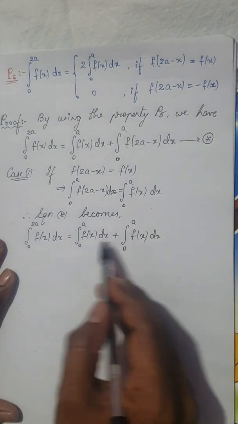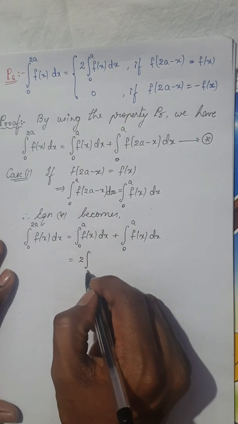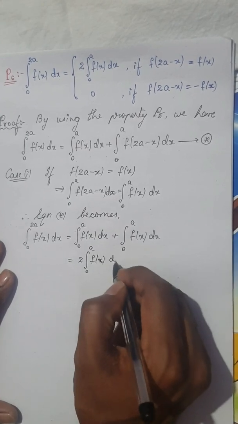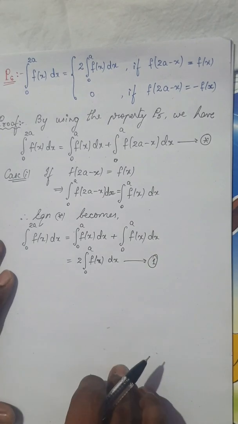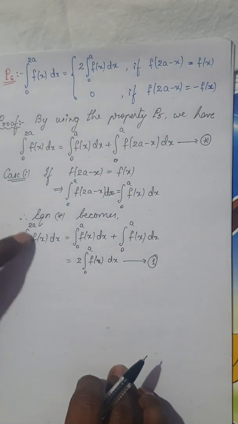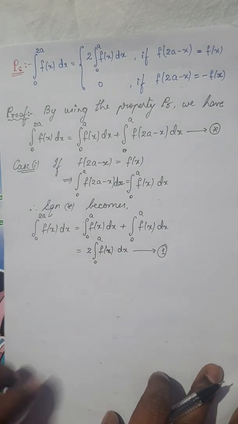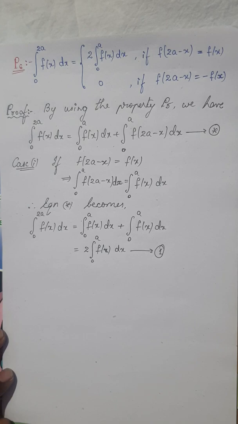Okay. Now, you can see that both the integrals are same. So, you can write this as 2 times integral 0 to a f of x dx. Let me consider this as equation 1 because the first case is proved. Integral 0 to 2a f of x dx is 2 times integral 0 to a f of x dx. Okay. Now, consider case 2.